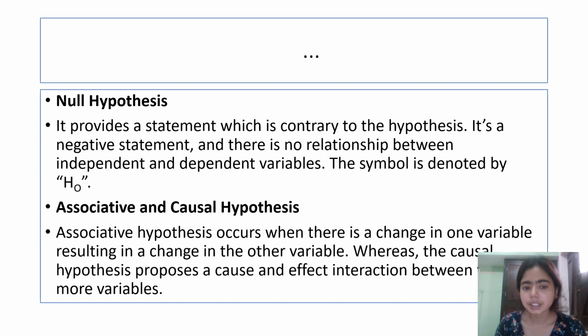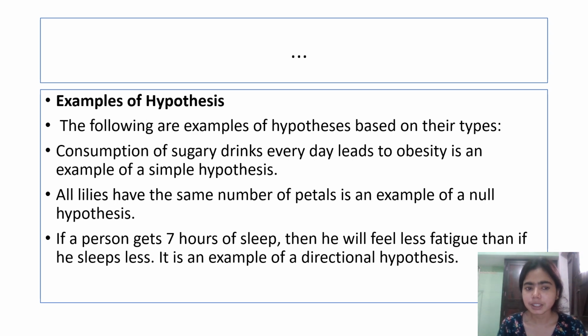An associative hypothesis occurs when there is a change in one variable resulting in a change in another variable. Now these are examples of hypothesis. For example, consumption of sugary drinks every day leads to obesity is an example of a simple hypothesis. There is one independent variable and one dependent variable: if we consume sugary items then we are going to gain weight and that will lead to obesity.